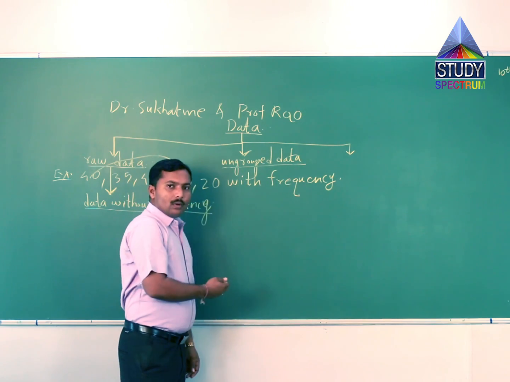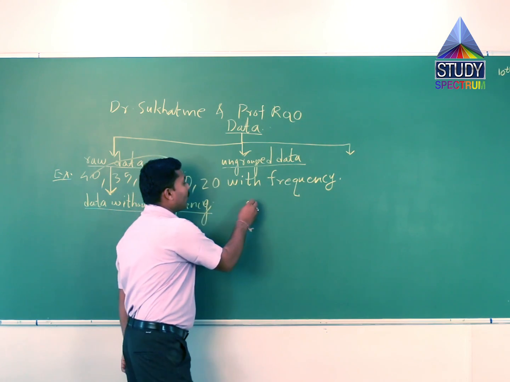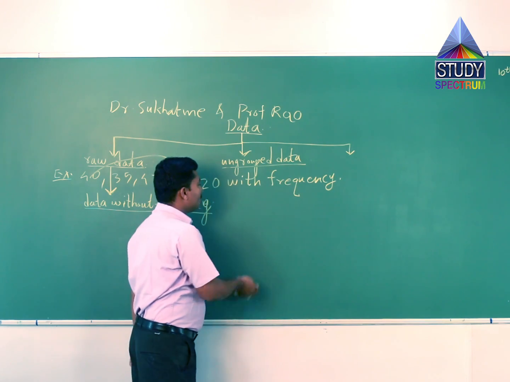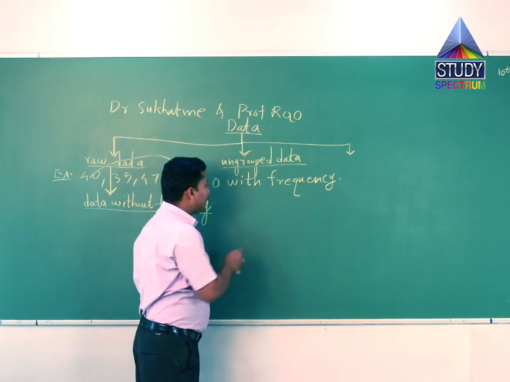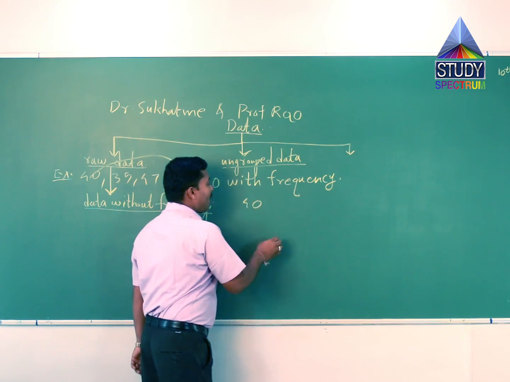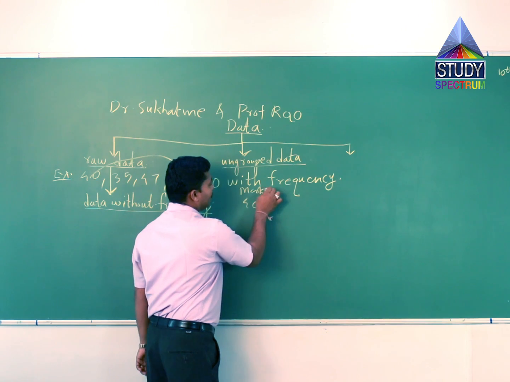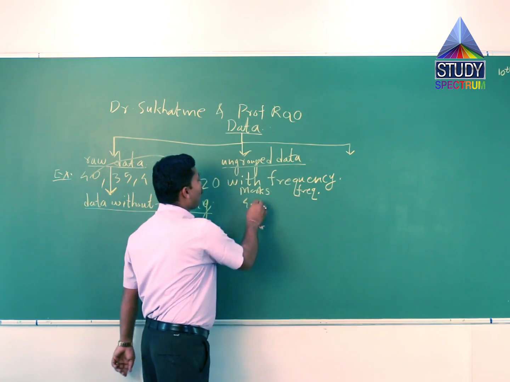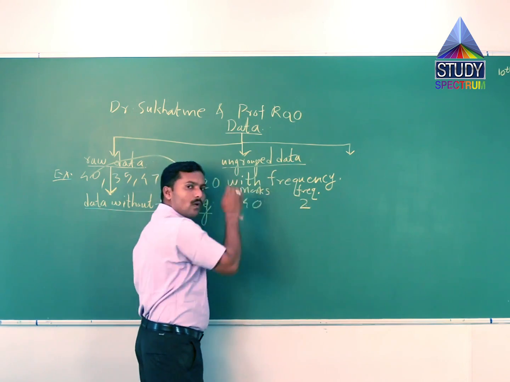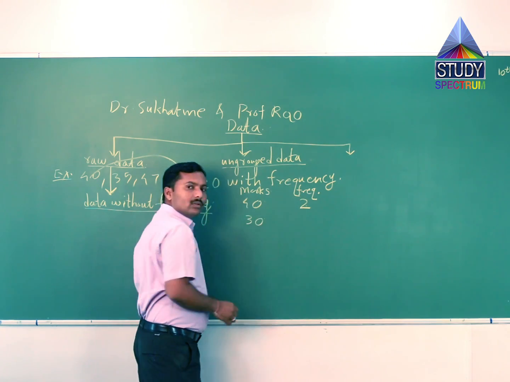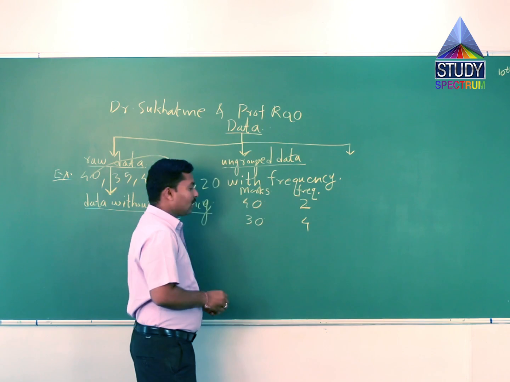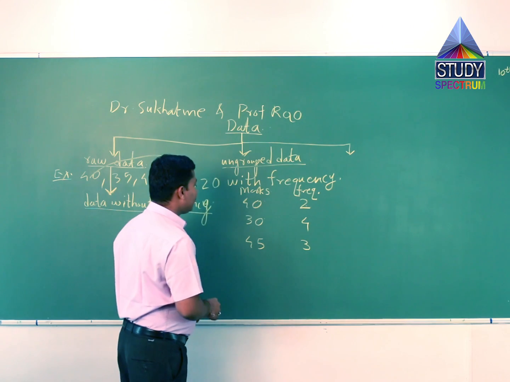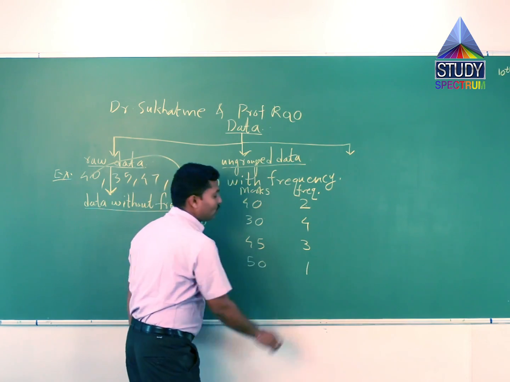Suppose marks of 10 students out of 50 marks. Here are the marks and here is the frequency. 40 marks, 2 students get 40 marks. 30 marks, 4 students. 45 marks, 3 students, and 50 marks, 1 student.